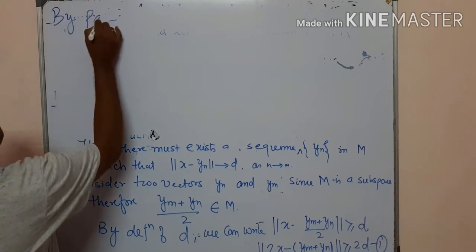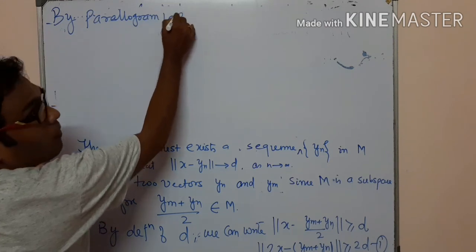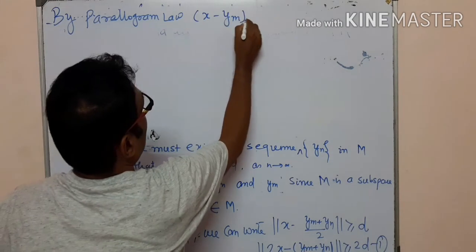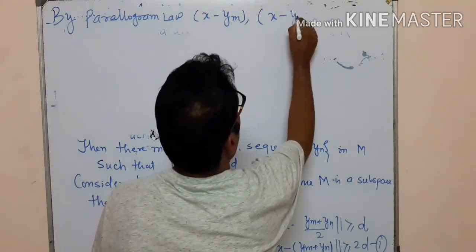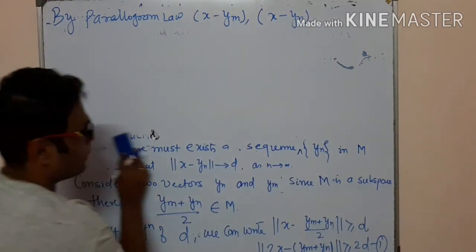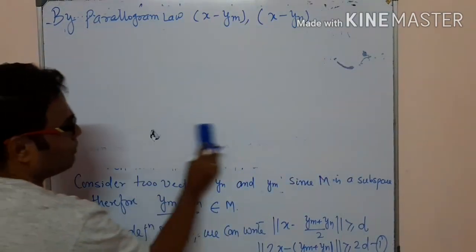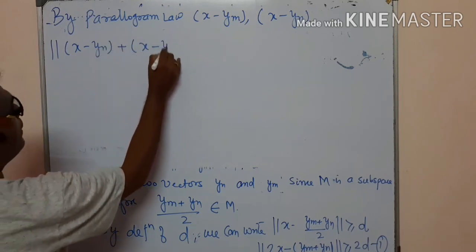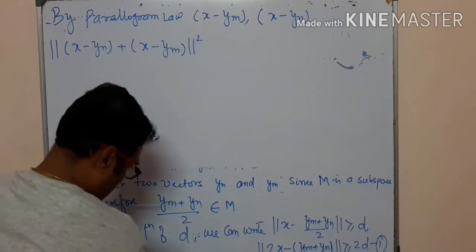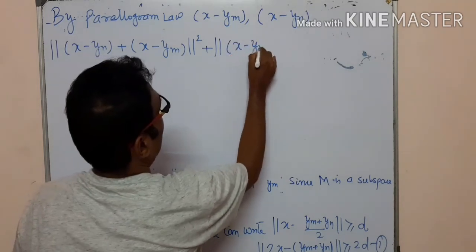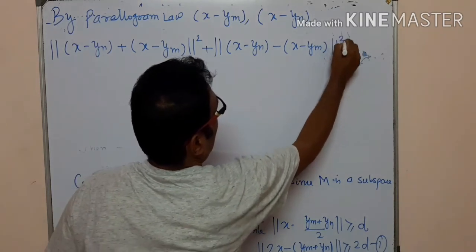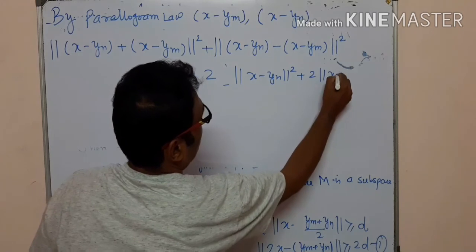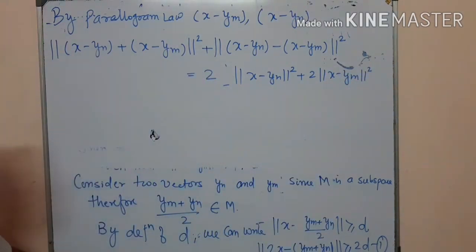By the parallelogram law applied to the terms x minus ym and x minus yn, we have the norm of x minus yn plus x minus ym whole square, plus the norm of x minus yn minus (x minus ym) whole square, which is equal to twice the norm of x minus yn whole square plus twice the norm of x minus ym whole square. We apply this parallelogram law.